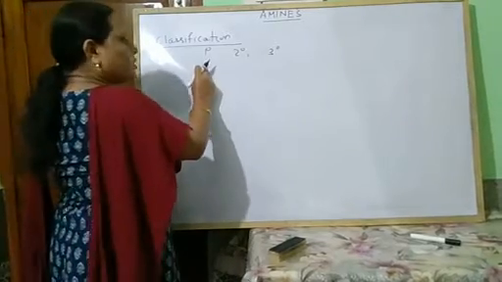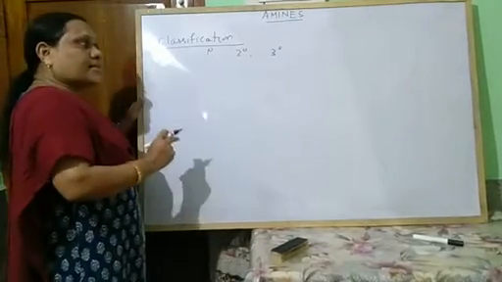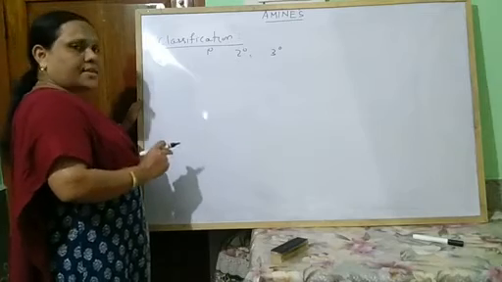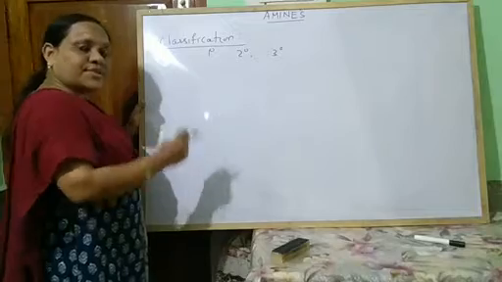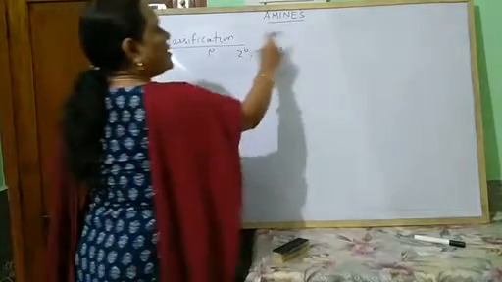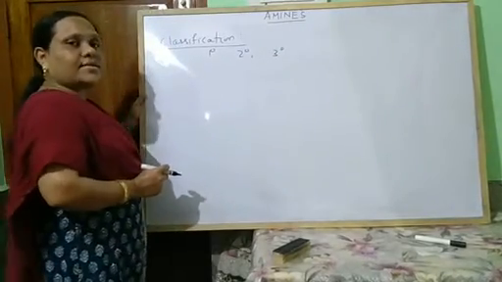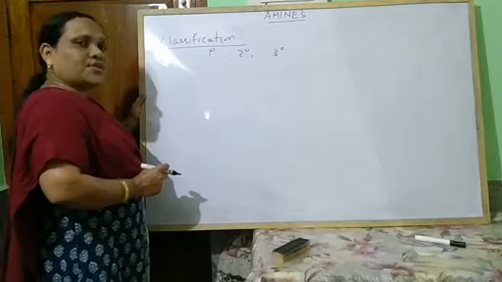If 1 hydrogen atom is replaced by 1 alkyl or aryl group, this is called primary amine. If 2 hydrogen atoms are replaced by alkyl or aryl groups, this is called secondary amine. And if 3 hydrogen atoms are replaced by alkyl or aryl groups, then that is known as tertiary amine.